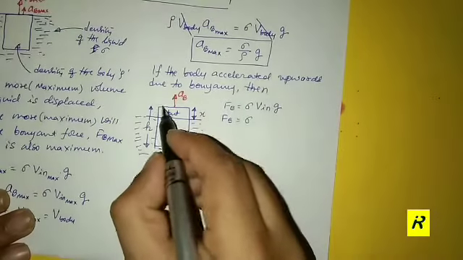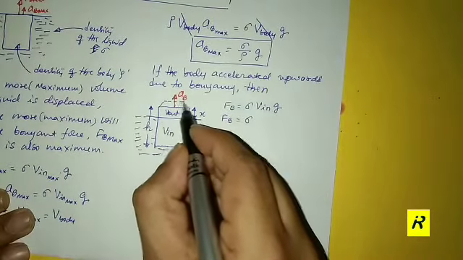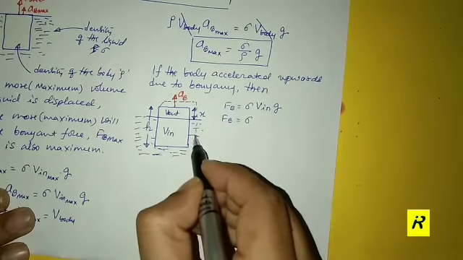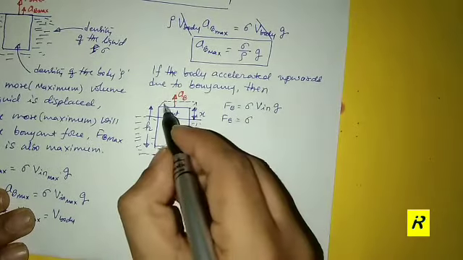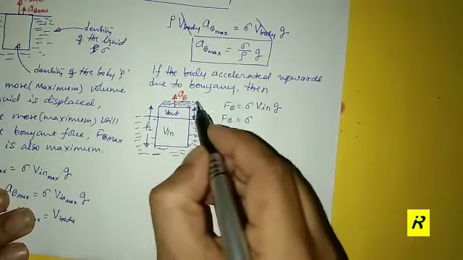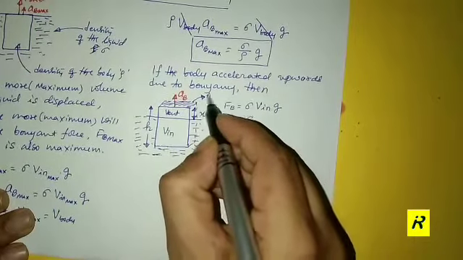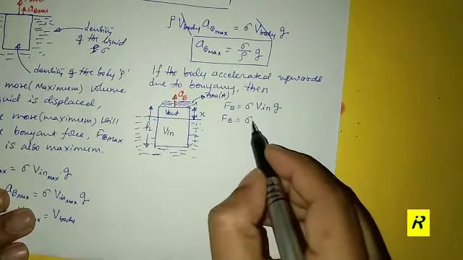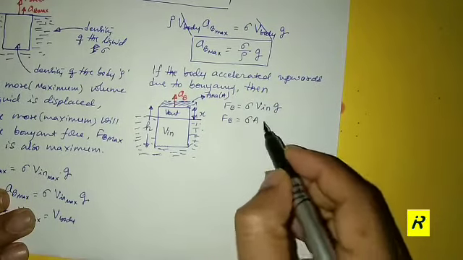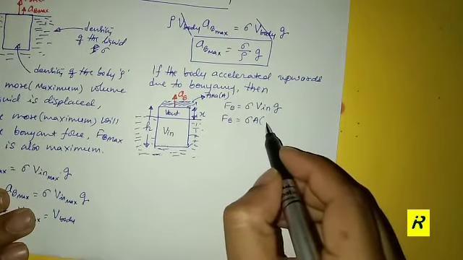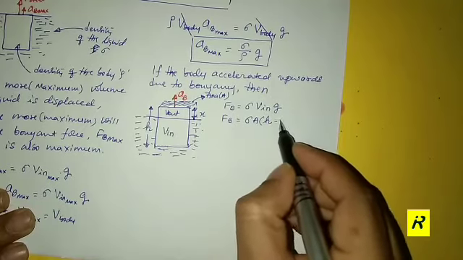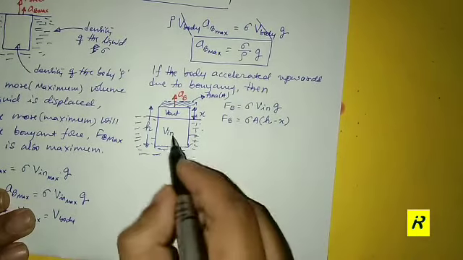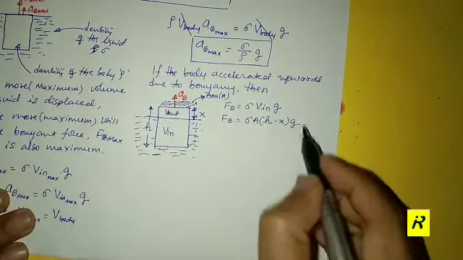If we take the top area of the body, we call this area A. So it is sigma into A, and here I can simply write h minus x, which is the inside volume, into g.